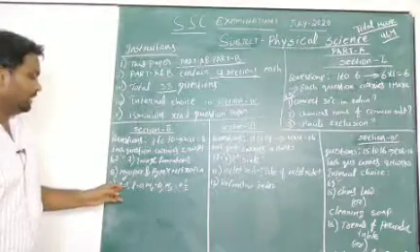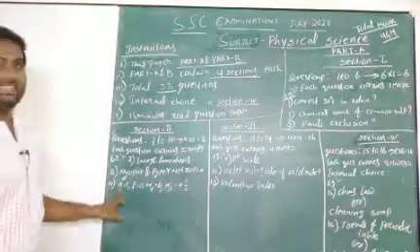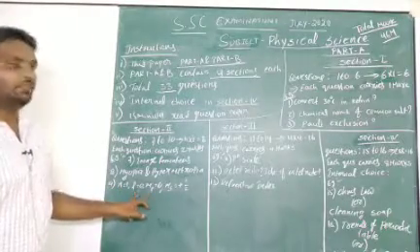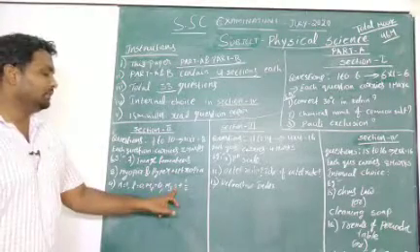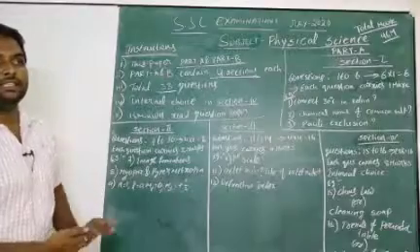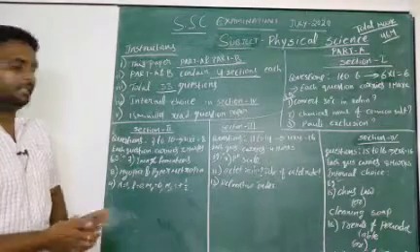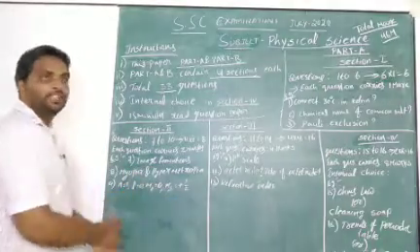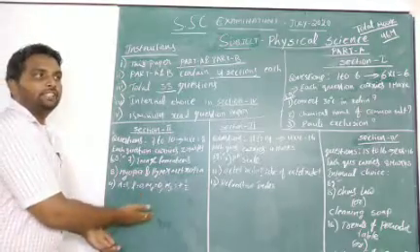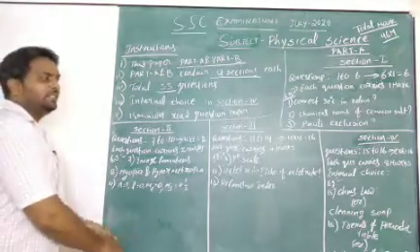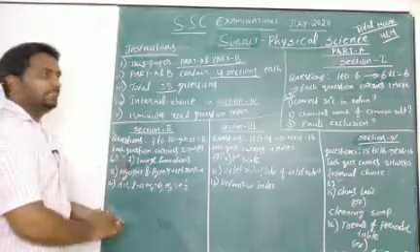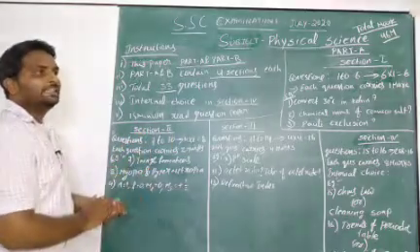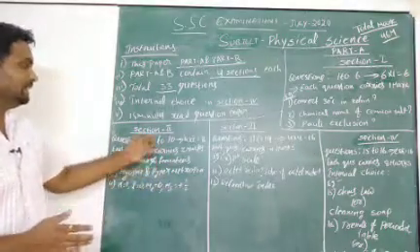And next one, 9th question. See here, I give one more example. If n is equal to 1, L is equal to 0, ML is equal to 0, MS is equal to half, then can you guess what is that element? They give 4 quantum numbers. They will ask you, can you expect that element? This type of questions you will get in section 2 as 2 marks.